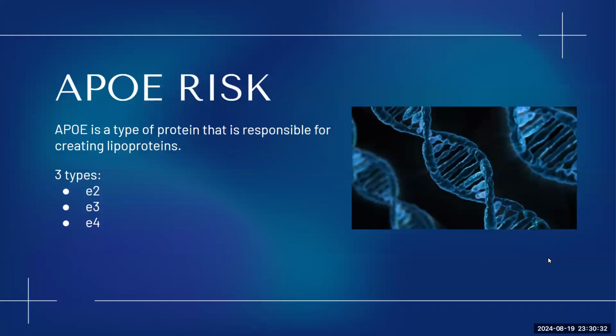So ApoE, or apolipoprotein, is a type of protein that is responsible for creating lipoproteins, which actually carries cholesterol through your blood. And there's three types: E2, which is actually a protective measure against Alzheimer's, E3, and then E4 is the risk allele that we decided to investigate.